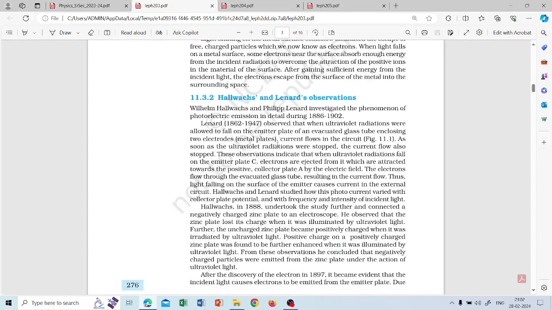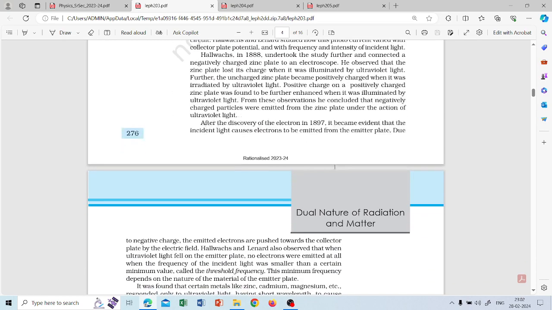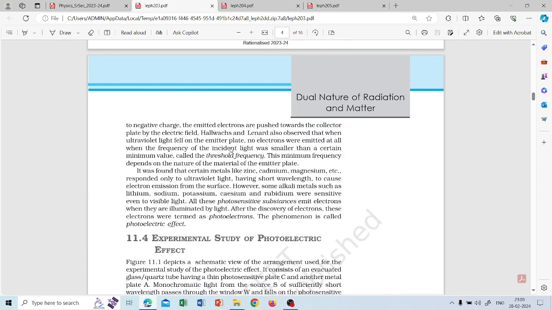And also what are Hallwachs's and Lenard's observations? These were done between 1886 and 1902, around 16 years of experiments, and you have to check what these experiments are.